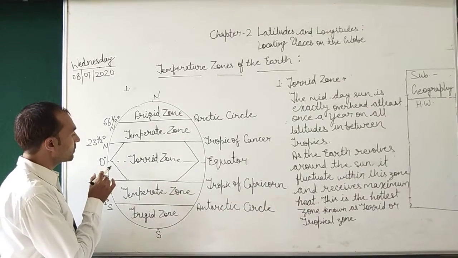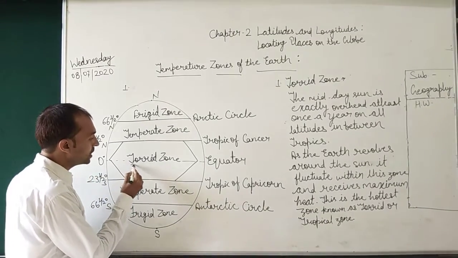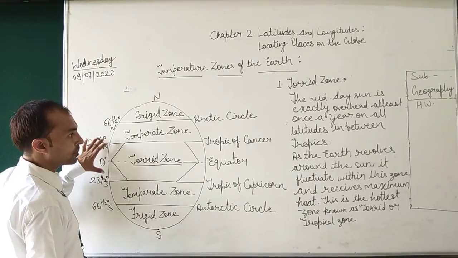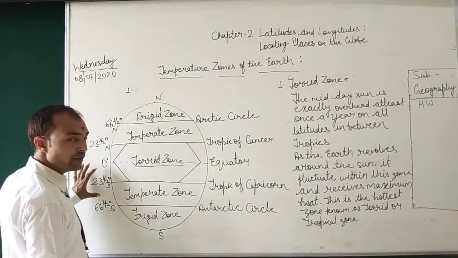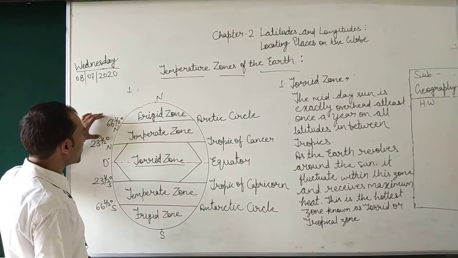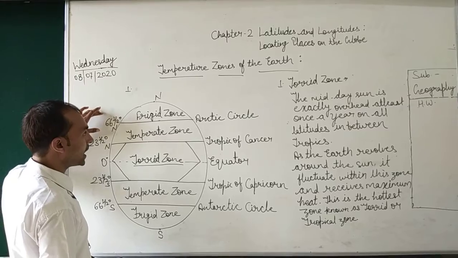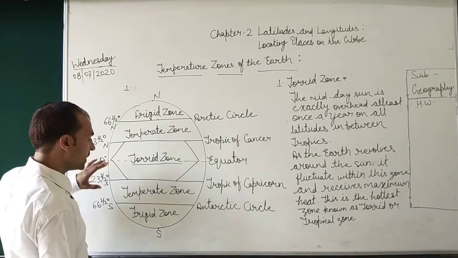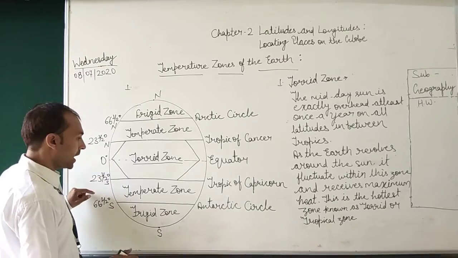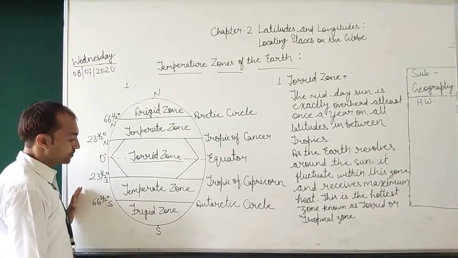So students, the torrid zone lies in between the tropics, the Tropic of Cancer and the Tropic of Capricorn. The temperate zone lies between the Tropic of Cancer and the Arctic Circle towards the north, as well as between the Tropic of Capricorn and the Antarctic Circle.